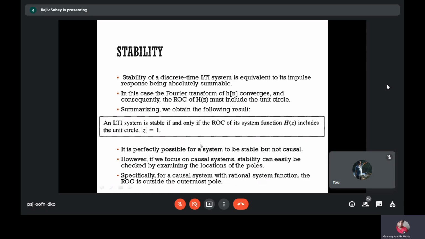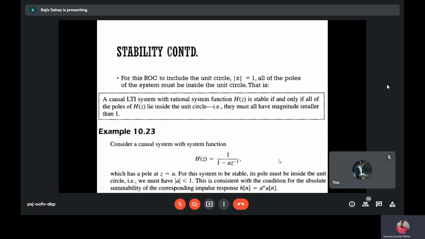So let us look at the idea of causality plus stability. A causal LTI system with rational system function H of z is stable if and only if all the poles of H of z lie inside the unit circle.